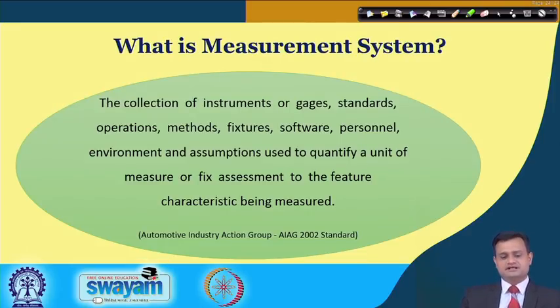There is a very good definition of measurement system given by the Automotive Industry Action Group, typically called AIAG, in its 2002 standard. This definition is documented.